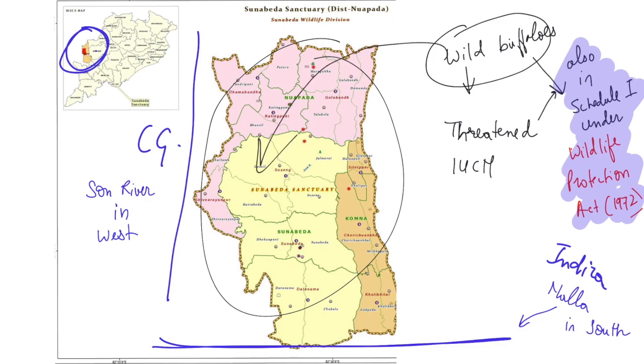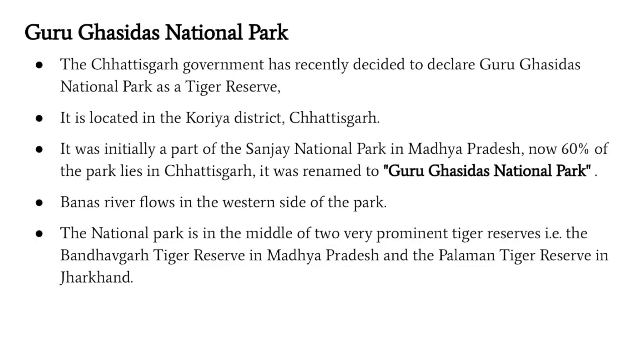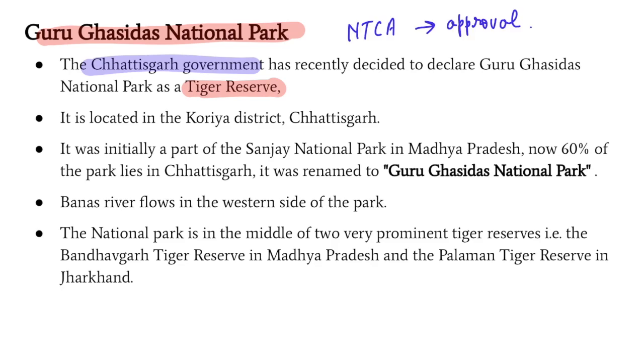Guys, now let's move to the next entry. Now, friends, Guru Ghasidas National Park has also been decided to be declared as a tiger reserve. The decision has been taken by the Chhattisgarh government, and NTCA has also given the principal approval to this. Now, friends, originally Guru Ghasidas National Park was called Sanjay National Park. It was the time when Chhattisgarh and Madhya Pradesh were not bifurcated. But when Chhattisgarh was bifurcated, their portion of Sanjay National Park was renamed as Guru Ghasidas National Park.